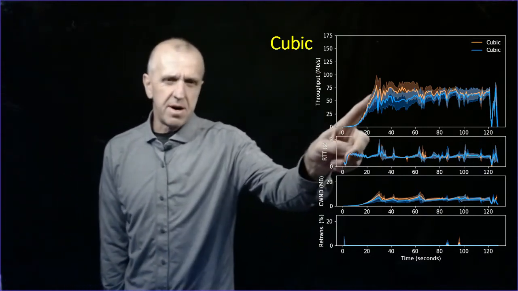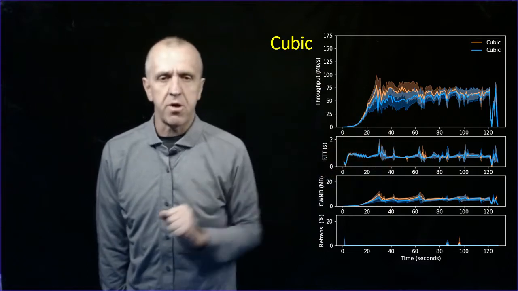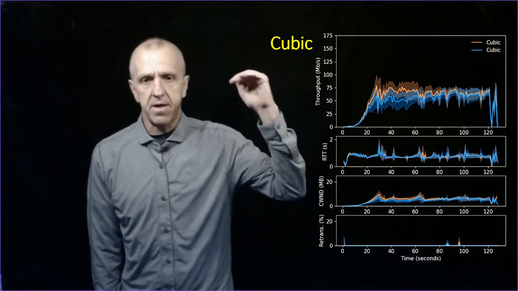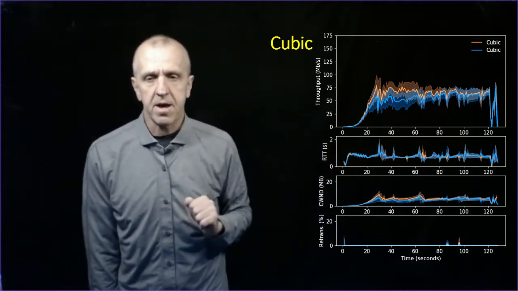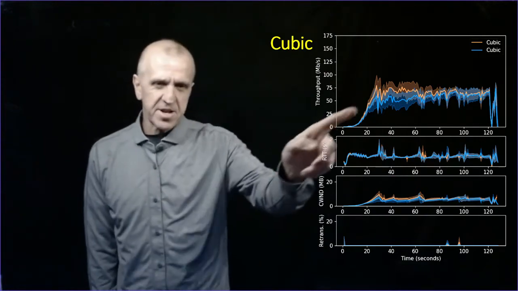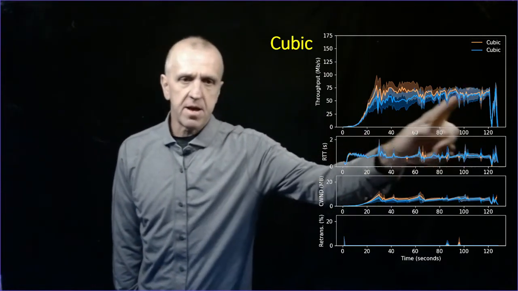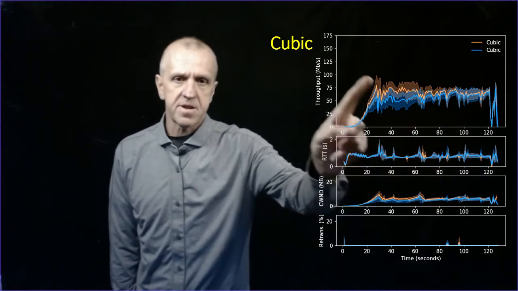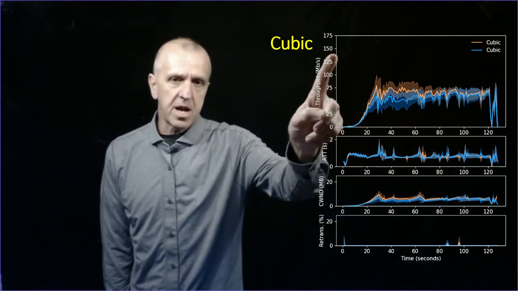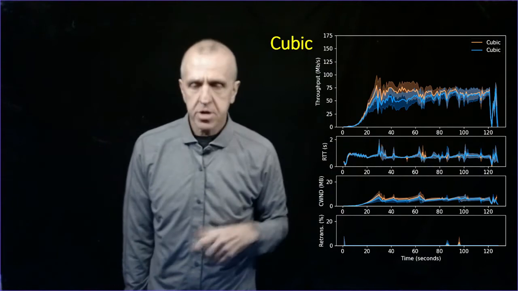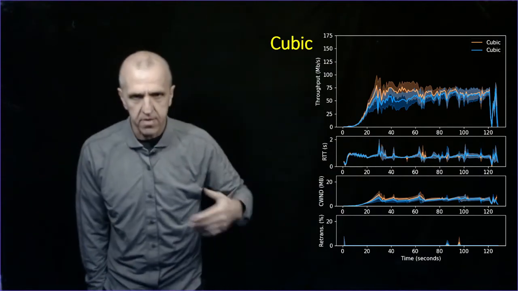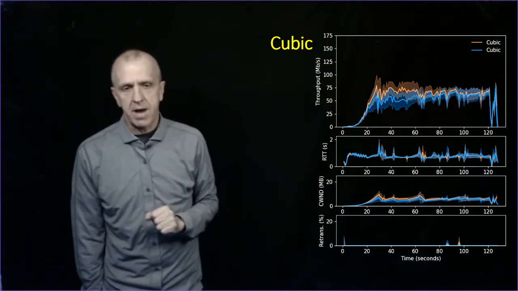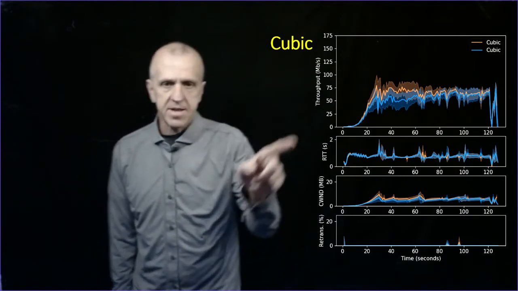So you can see there's maybe a slight difference between the blue and the orange here. Looking at the throughput graph, the Cubic flow that starts a little bit first gets a little bit more, but overall they're pretty fair. They're pretty consistent. They each get about half the bandwidth, which is maybe what we expect. They share it fairly. They each get about half the 144 megabits per second. So that's that top graph.